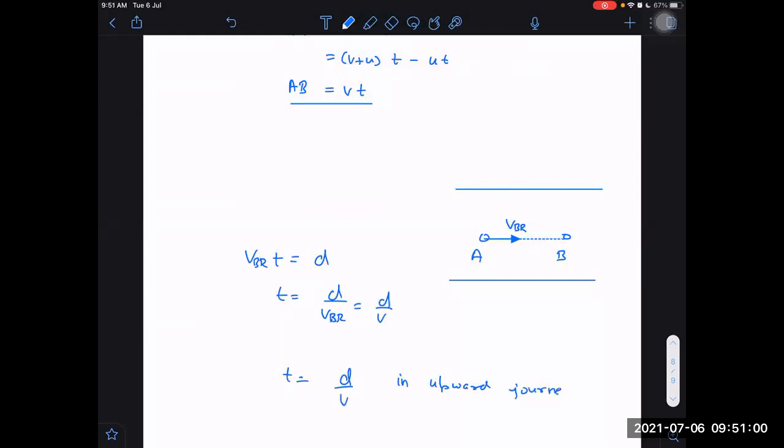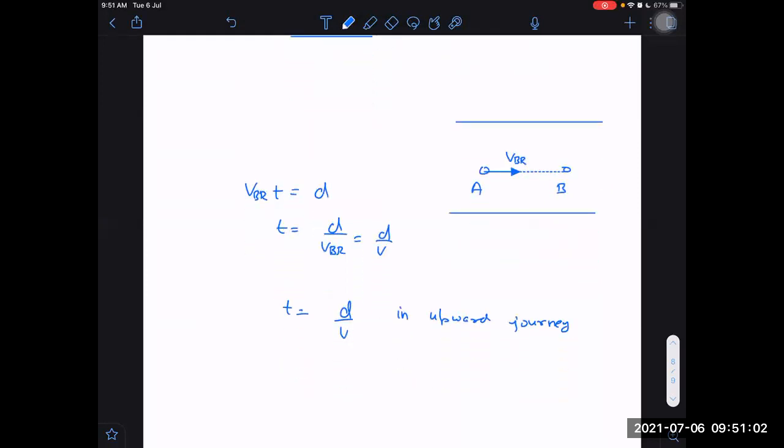Actually, there is no upward and downward journey in the frame of the river, because in the river frame, the water is stationary. When we say something is moving downstream, we say that only when we look from the ground. But when we are already in a frame where water is stationary, upstream and downstream do not make much sense. So I can simply say backward journey from B to A, rather than upstream, because there is no upstream or downstream in the river frame.